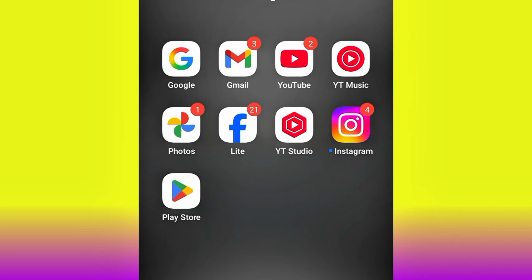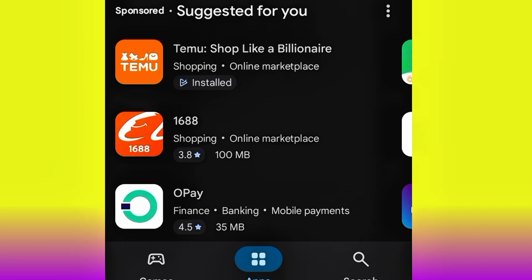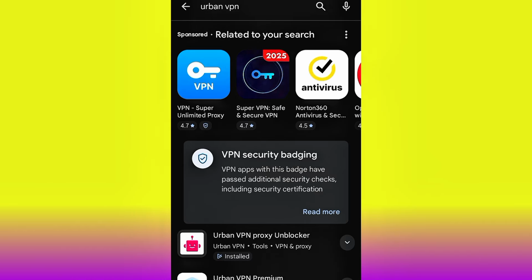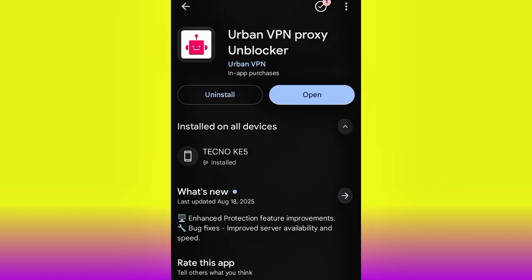Alright guys, so for you to do this, you need to change your IP address to USA or Canada. And if you're in USA or Canada already, you don't need it. So we are going to be making use of a free VPN. Come to your Play Store, search for Urban VPN. This particular VPN is absolutely free, so you don't need to panic, and it works perfectly. Go ahead and install it.